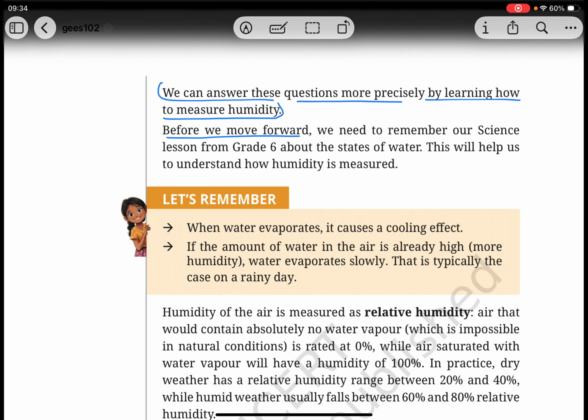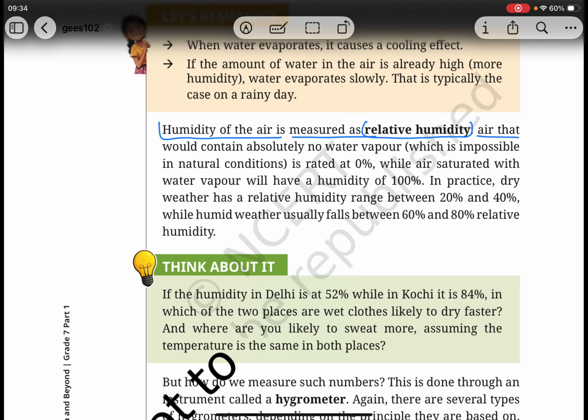Before we move forward, we need to remember our science lesson from grade 6 about the states of water. This will help us understand how humidity is measured. Humidity of the air is measured as relative humidity. Air that would contain absolutely no water vapor, which is impossible in natural conditions, is rated at 0%, while air saturated with water vapor will have a humidity of 100%.